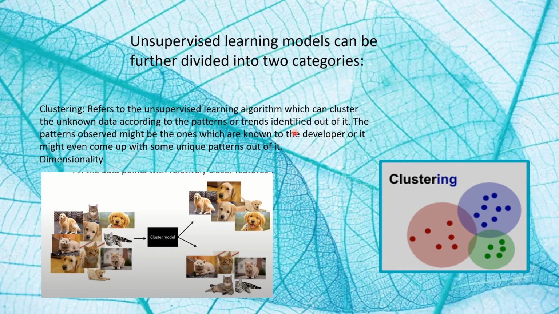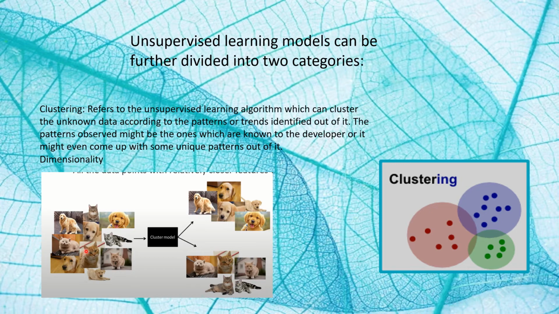An unsupervised learning model example is clustering. It takes the data and creates separate clusters. When a new data point is given to it, it will place it in the corresponding cluster. The model learns the features and clusters the new data based on these features. All the data points with relatively closer features will be placed together in a cluster.